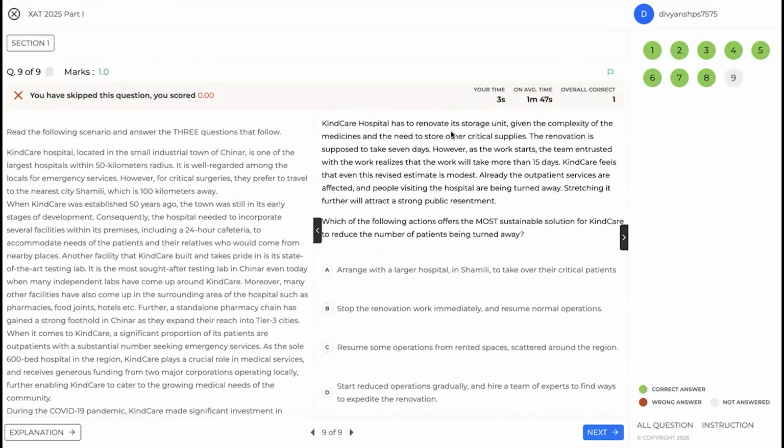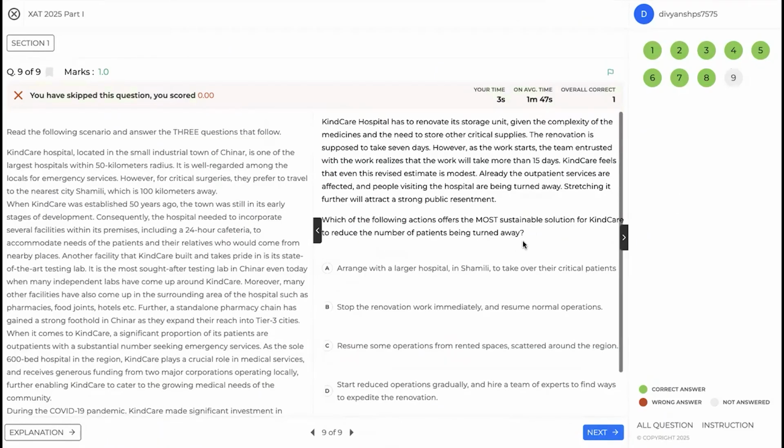Kind Care Hospital has to renovate its storage unit. The renovation is supposed to take 7 days. As the work starts, the team entrusted with the work realizes that it will take more than 15 days. Kind Care feels that even this revised estimate is modest. Already the outpatient services are affected and people are being turned away. Stretching it further will attract strong public resentment. Which of the following actions offer the most sustainable solution to reduce the number of patients being turned away?